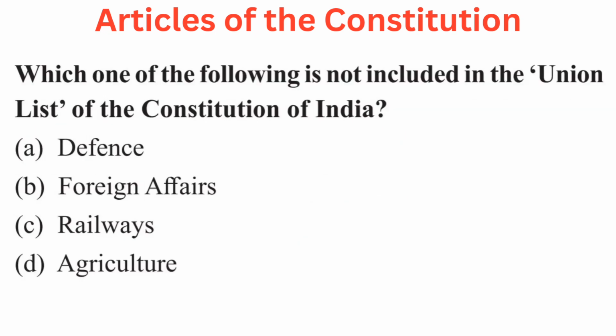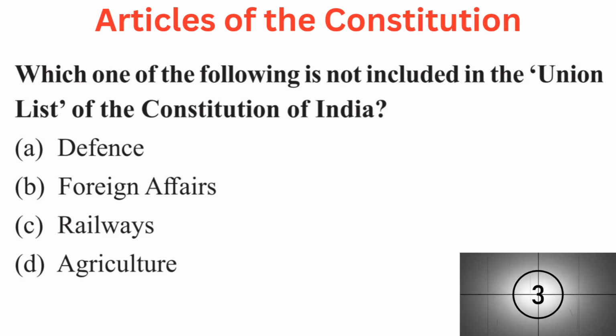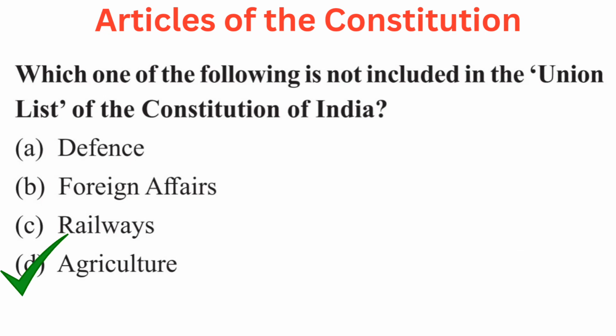Your question is, which one of the following is not included in the Union list of the Constitution of India? Your options are A. Defence, B. Foreign Affairs, C. Railways, or D. Agriculture. Right answer is D. Agriculture.